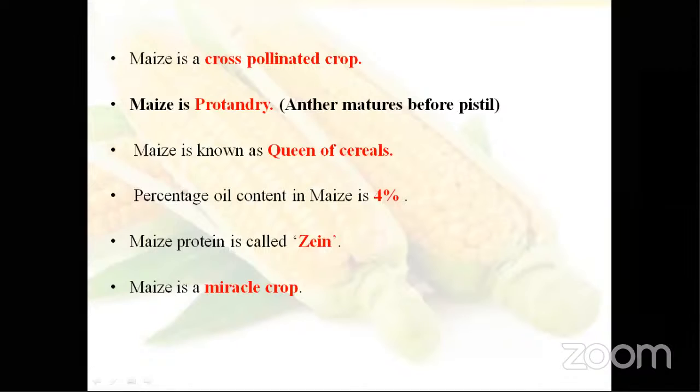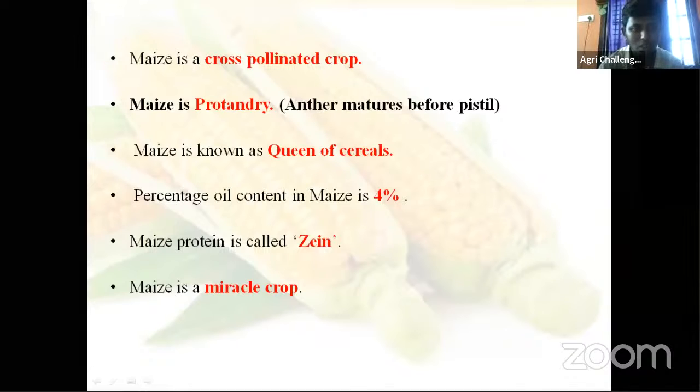Miracle crop. Maize is a miracle crop. Why miracle crop? Because of its productivity levels, its high potential of productivity, all these things. That's why we call it a miracle crop. Okay. Maize is a queen of cereal. Maize is a miracle crop. Oil content. These all are important for your objective purpose.